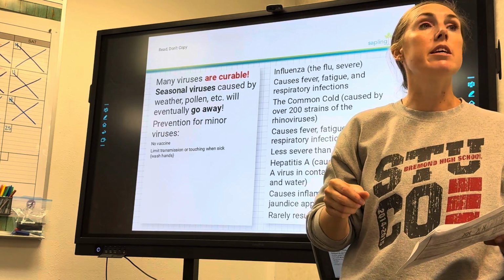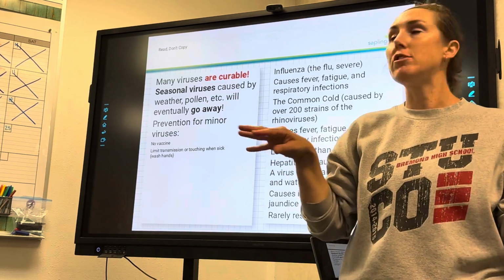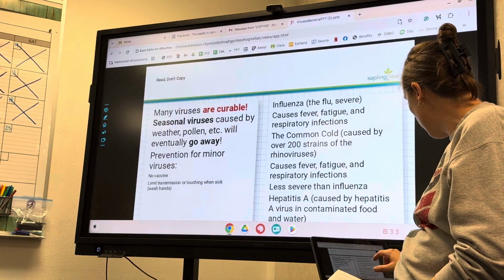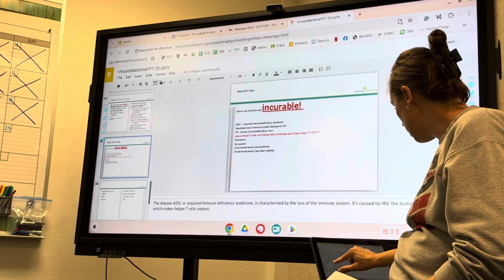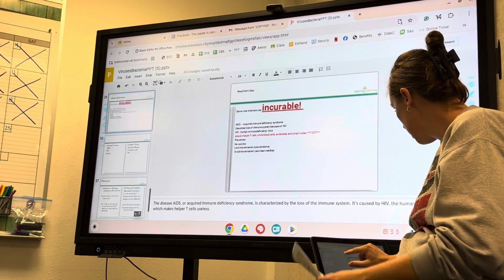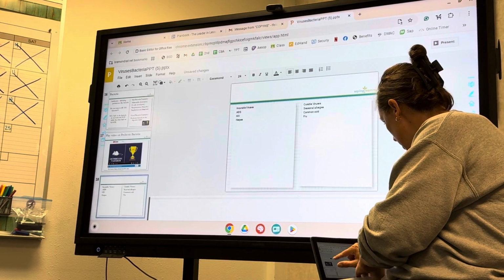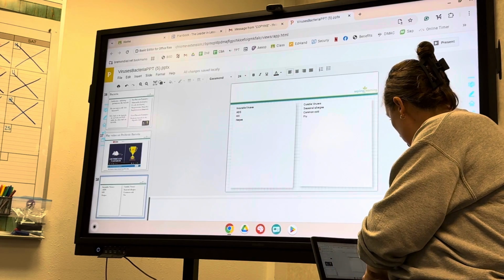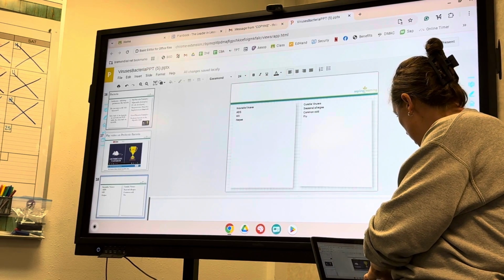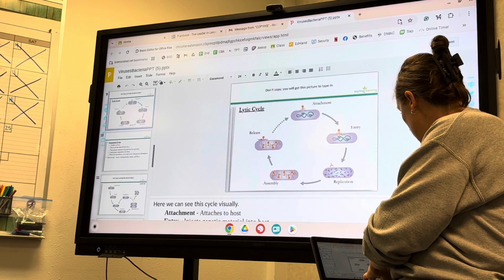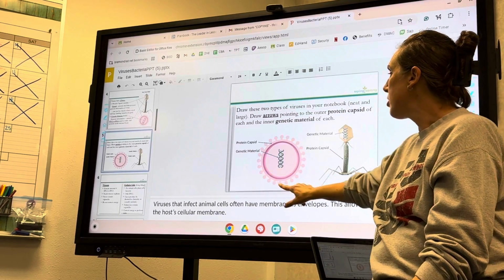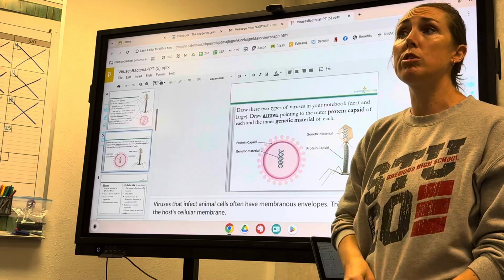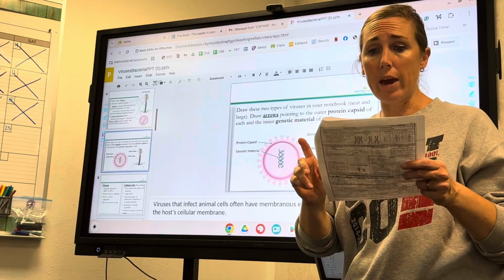Surface marker proteins for attachment. So what they're saying is, look up here, viruses have to attach. If we would go all the way up to the pictures, these pictures right here, something on the outside would have to be used for attachment, okay?